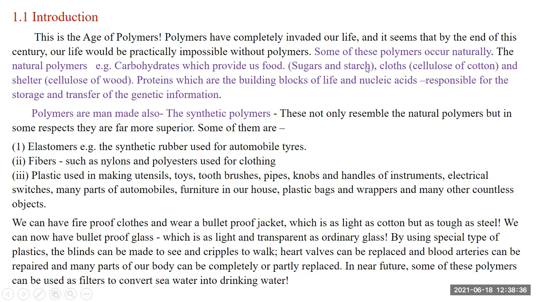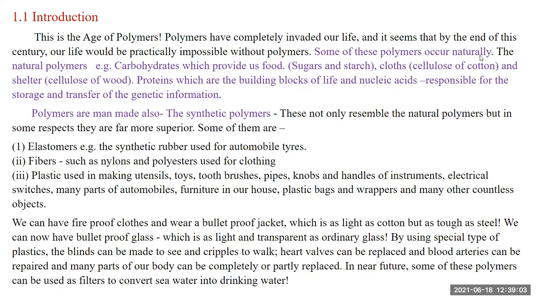Our life would be practically impossible without polymers. So these polymers are most important for our life. Polymers are of two types. First, the naturally occurring polymers, such as carbohydrates, which supply food to human beings, that is sugar and starch.